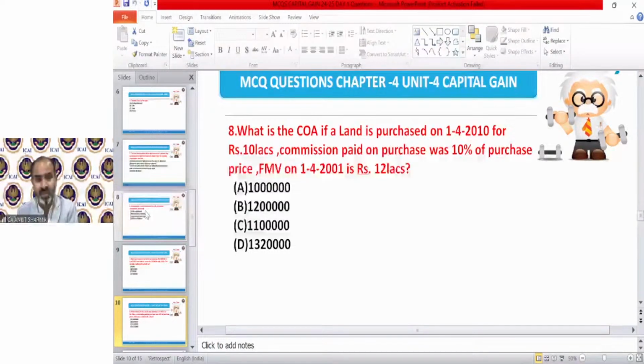So in the question, maybe the examiner will give you FMV on 1/4/2001 for those assets which have been purchased after 2001 also. So you need to ignore the FMV in this case. So definitely the cost will be 10 lakh and commission brokerage will be 1 lakh. Total cost of acquisition will be 11 lakh rupees. I hope it's clear.